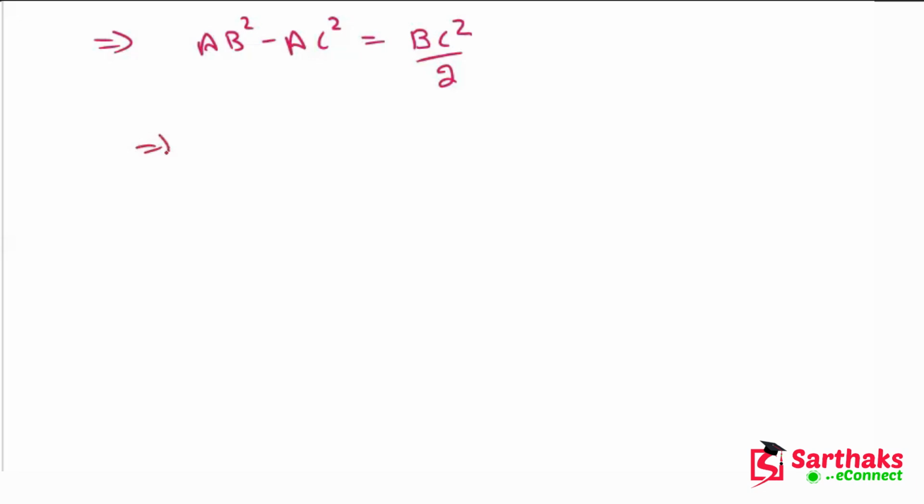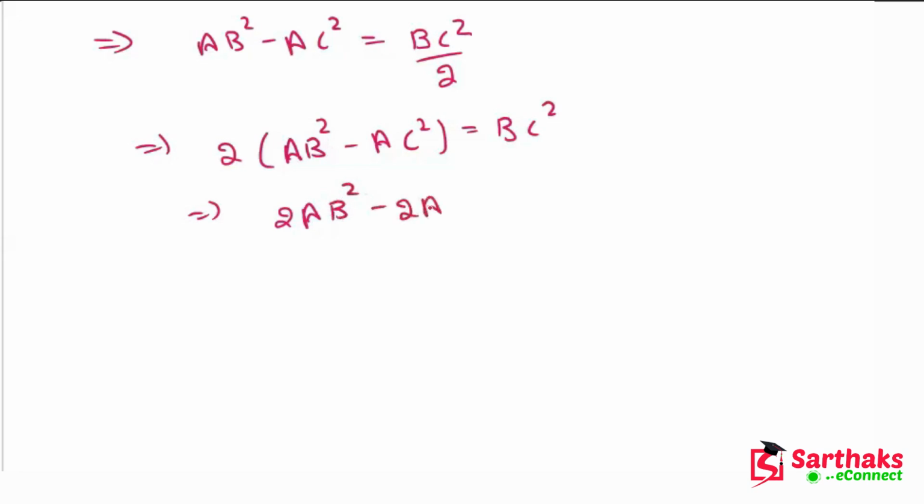And if we shift 2 to the LHS, we get 2 into AB square minus AC square is equal to BC square. Twice of AB square minus twice of AC square is equal to BC square.